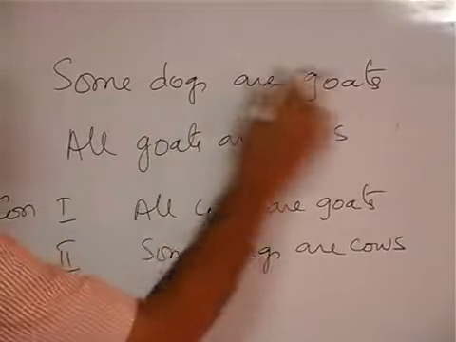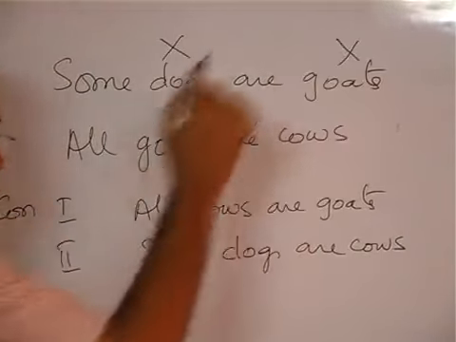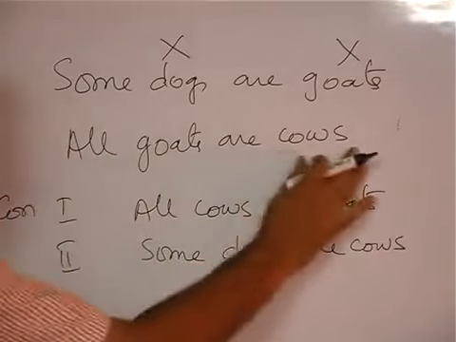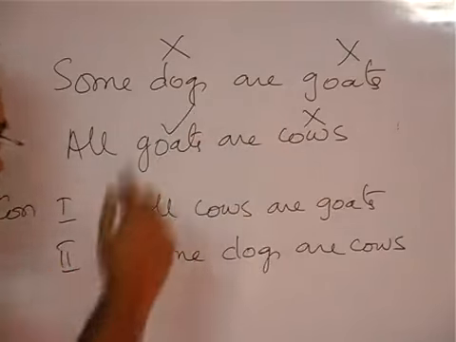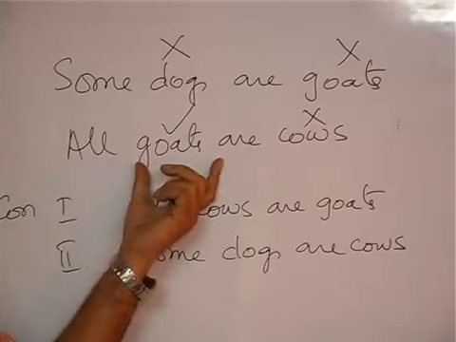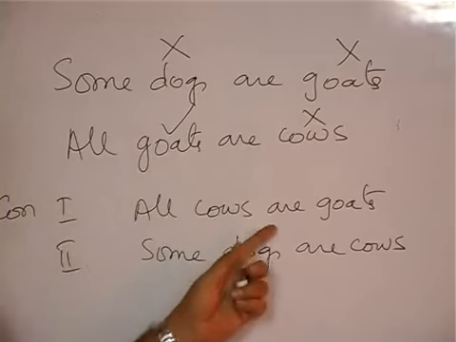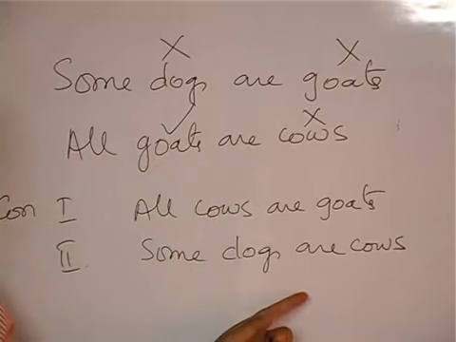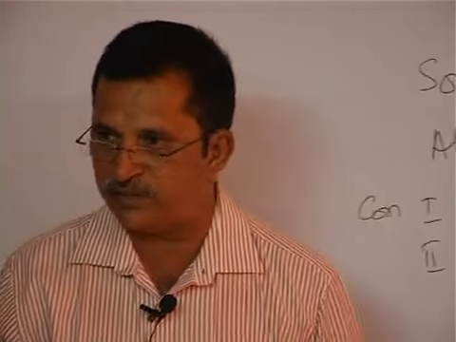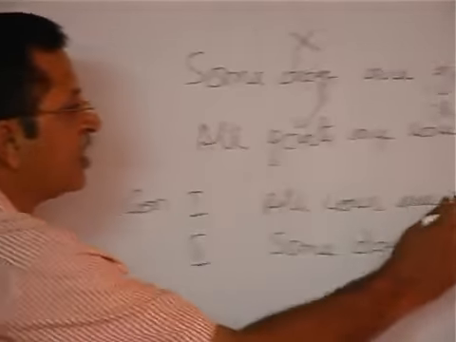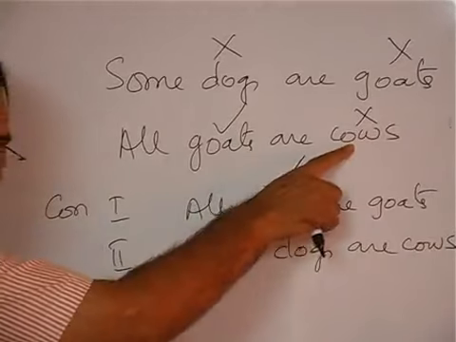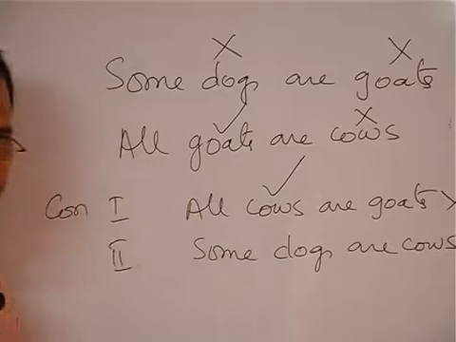Some dogs are goats means dogs is not distributed, goats is not distributed. Some SSP. All goats are cows means goats is distributed, cows is not distributed. So, only goats are distributed. In the conclusion also only goats must be distributed, and other terms should not be distributed. Here all cows are goats means cows is distributed. But cows are not distributed in the statements. No, this conclusion will not follow.